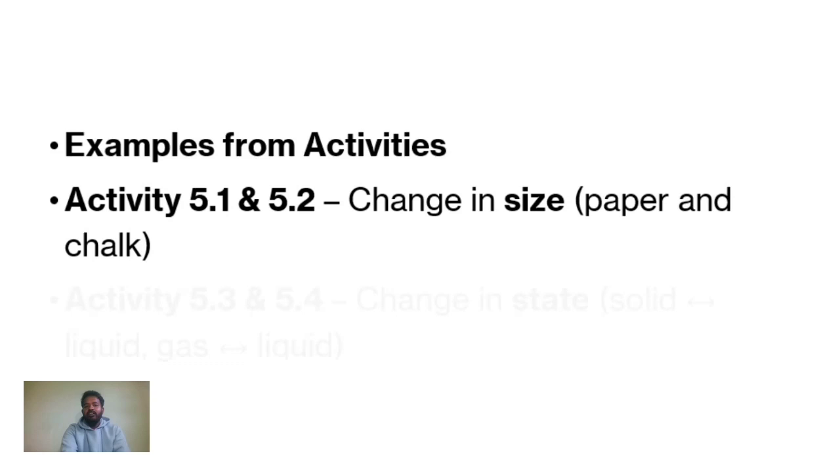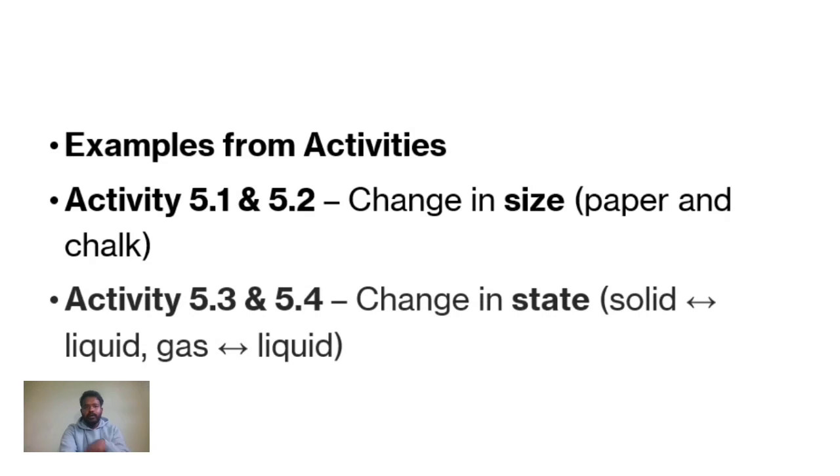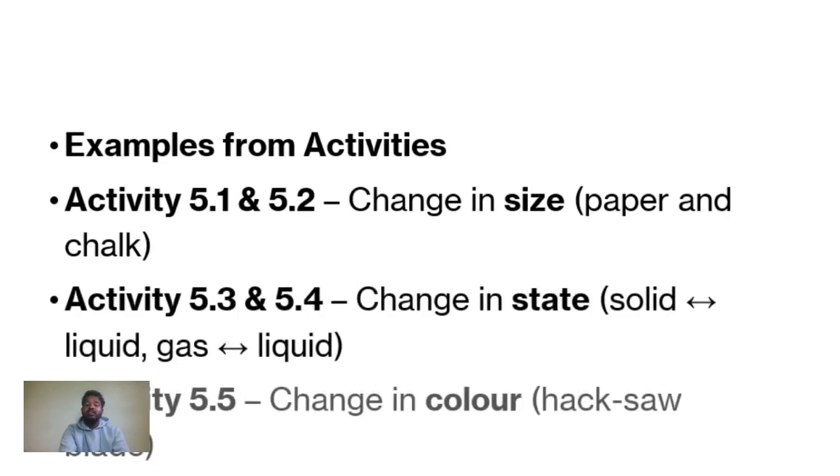From activities 5.1 and 5.2, we focus on change in shape: paper and chalk. Initially it was a big shape, and after cutting it is smaller pieces. Chalk, before it was solid or powder, after we give it a shape it is again solid. In activities 5.3 and 5.4, change in state: solid to liquid and gas to liquid. And in 5.5, change in color.